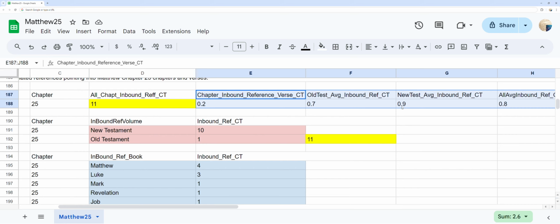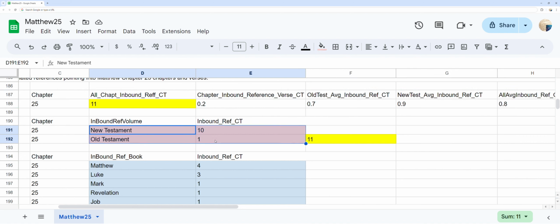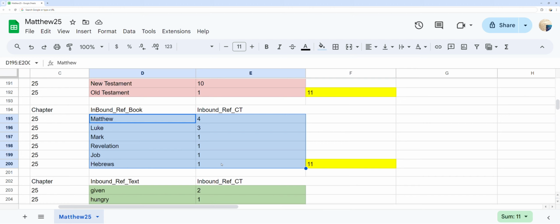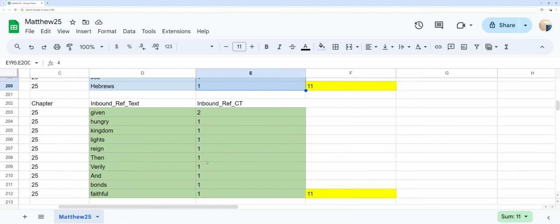In red, you can see the inbound references by origin source of either Old Testament or New Testament ordered by counts. In blue, you can see the 6 inbound references into Matthew chapter 25 verse references by origin Bible books Matthew through Hebrews ordered by counts. In green, you can see the 10 words that incur the related inbound reference counts into Matthew chapter 25 from other Bible verses ordered by the count used.